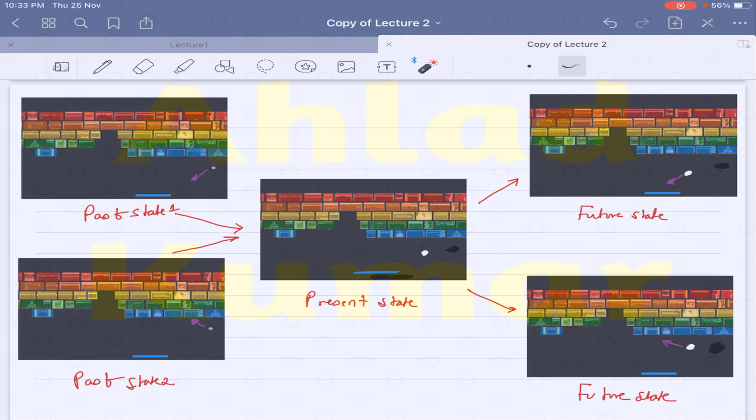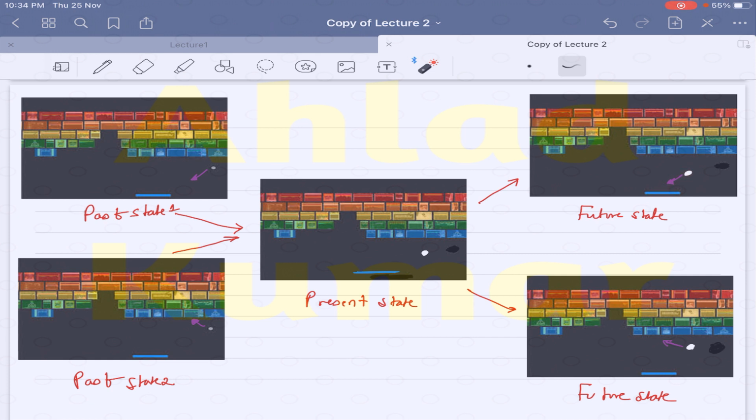What I'm trying to show over here is that in the futuristic state, let us say this state, you can see the ball is going down in this direction. This direction cannot be predicted from the present state, because in the present state you have the ball at this particular point, but you do not know whether the ball will go this side or this side. The ball in the futuristic state can go down depending on the past: if in the past state the ball was going down, definitely the ball here will also go down in this direction.